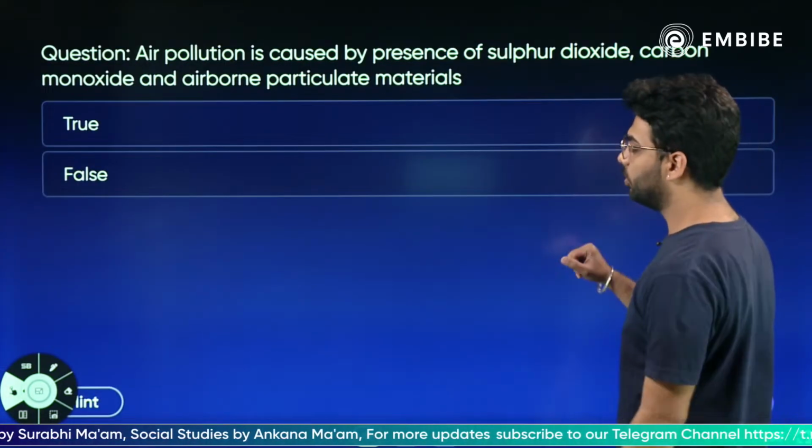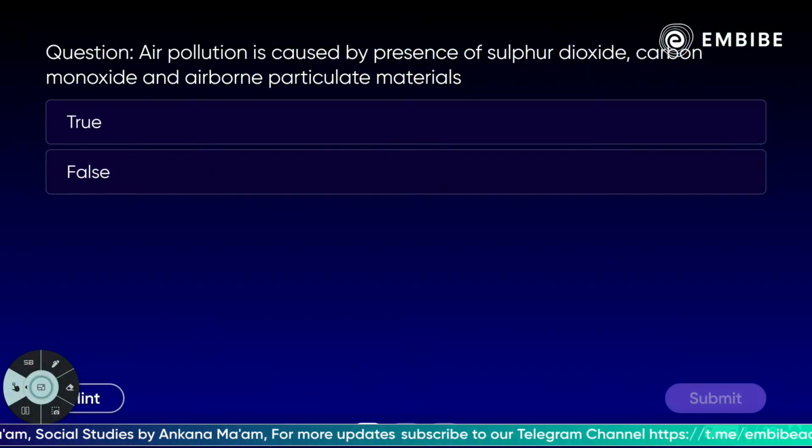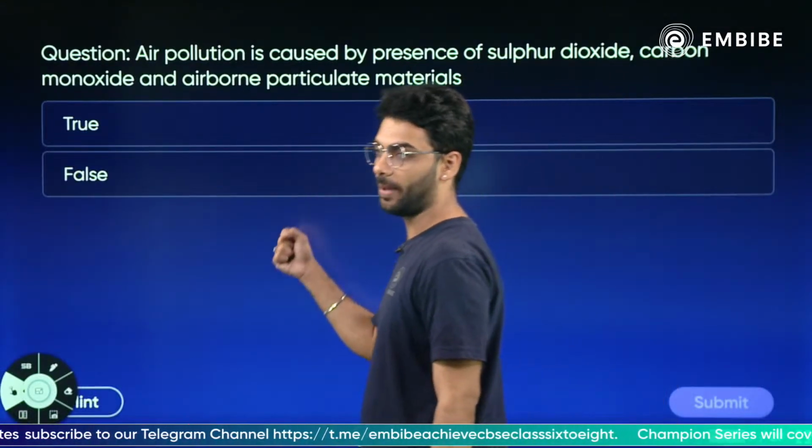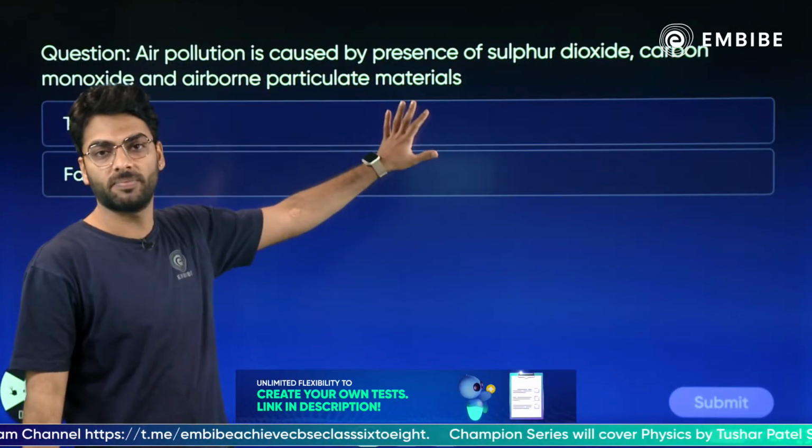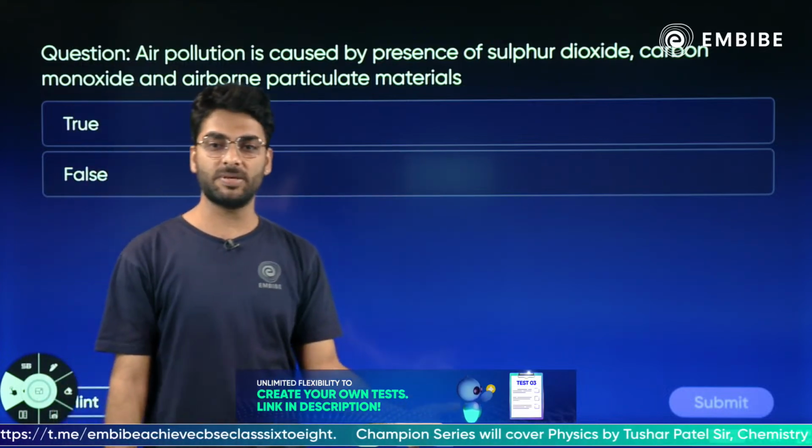Here is a question for you. Air pollution is caused by presence of sulfur dioxide, carbon monoxide and airborne particulate materials. True or false? Very easy. How does air pollution happen? Does it happen because of sulfur dioxide, carbon monoxide and particulate matter? True or false? Easy peasy.